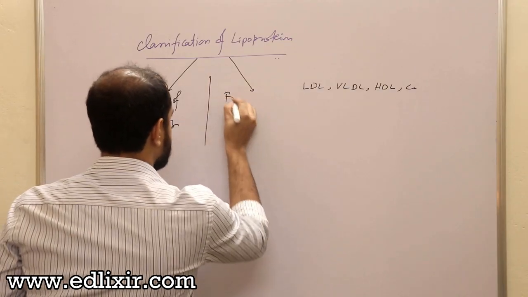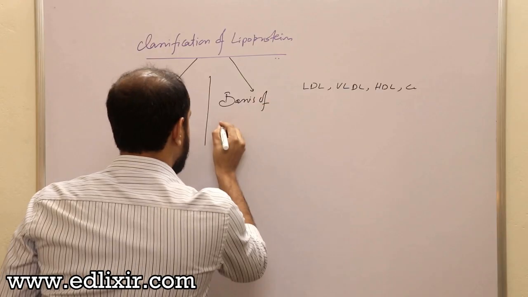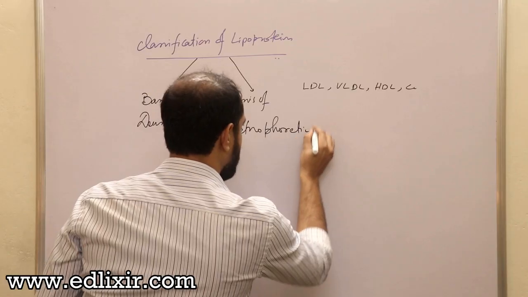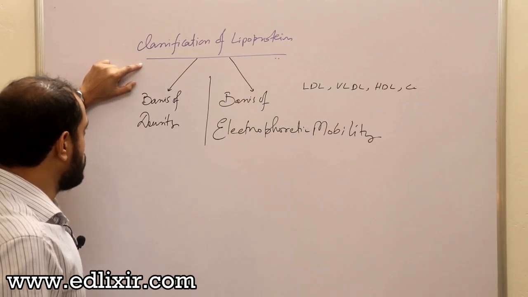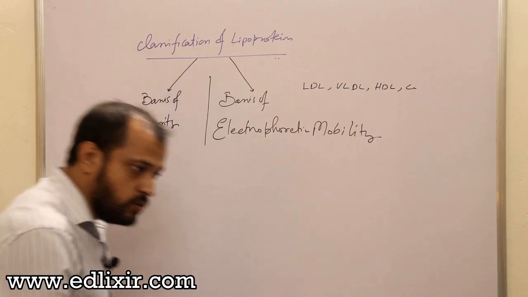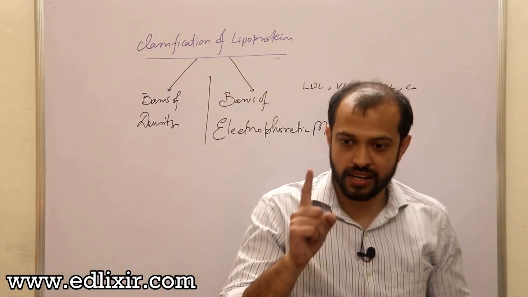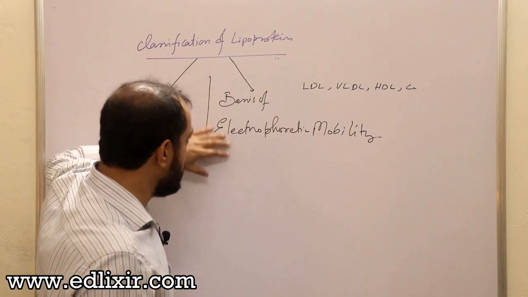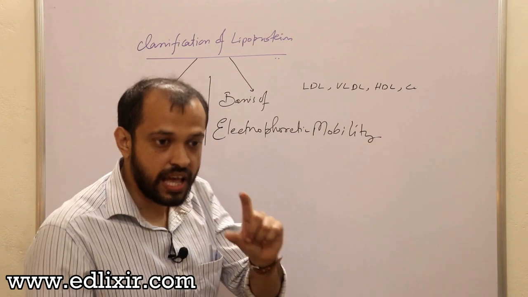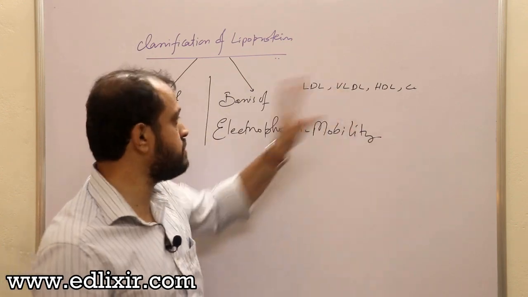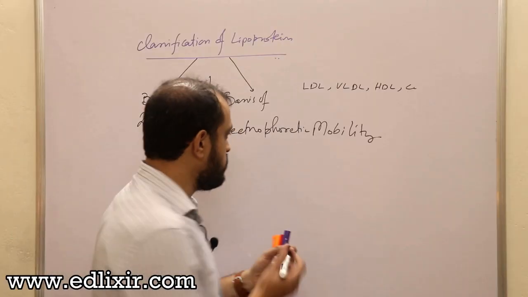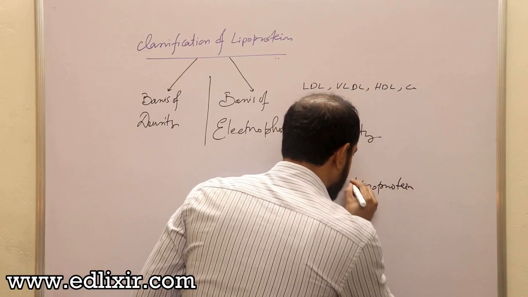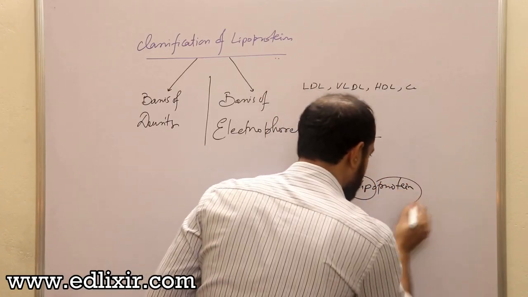and on the basis of electrophoretic mobility. Classification of lipoprotein on the basis of density uses the amount of lipid present in the lipoprotein, and classification of lipoprotein on the basis of electrophoretic mobility uses the amount of protein present in the lipoprotein. Clear? That means if you have got this term lipoprotein, it is because it has got lipid content in it and it has got protein content in it.